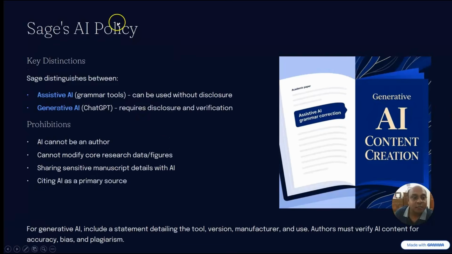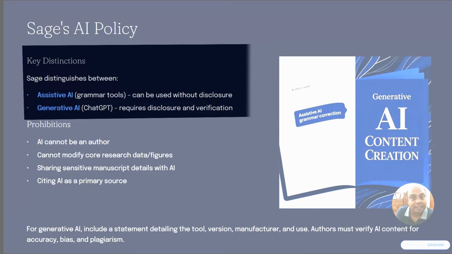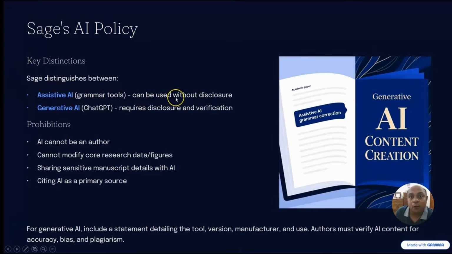Now we have the Sage AI policy. In the Sage AI policy, Sage distinguishes the assistive AI, which is grammar tools, for example, Grammarly, Quillbot. These tools can be used without disclosure. So these tools you can use without giving any statement in Sage publication. However, in MREL you have to give the disclosure statement. But here it says you can use it, but you do not need to give any statement. So Sage allows the grammar tools.